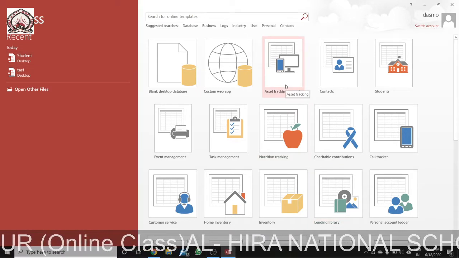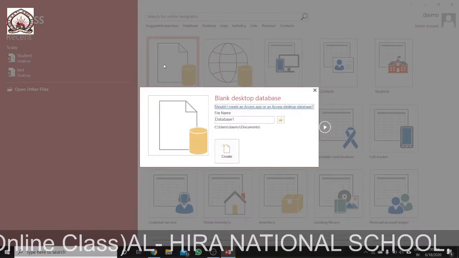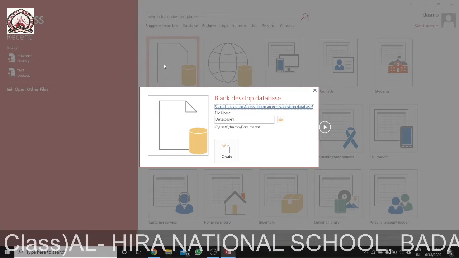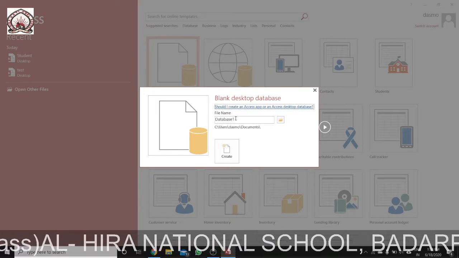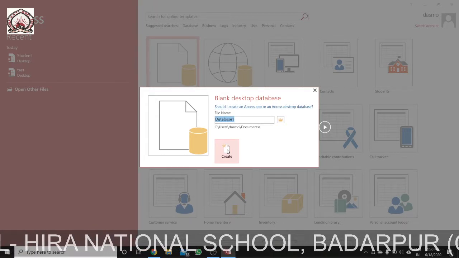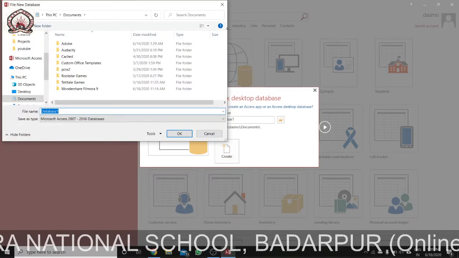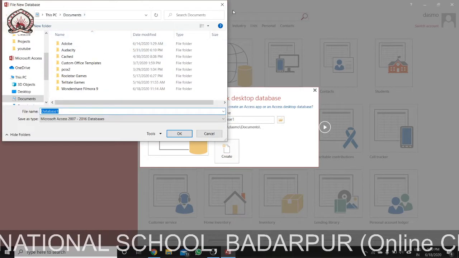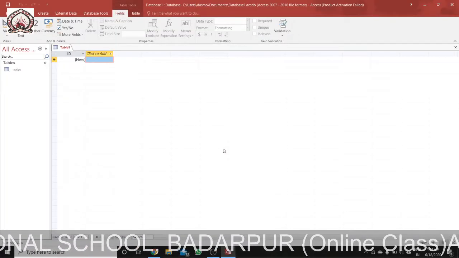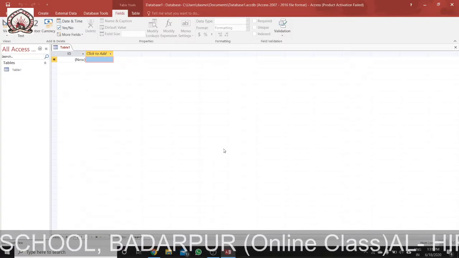Now how to create a blank database? For creating a blank database, we click on blank database, then we type a name for the database. Suppose I type database 1, then we can browse where we want to store it. By default it is stored in My Documents, then you can click on create. So a blank database will open.